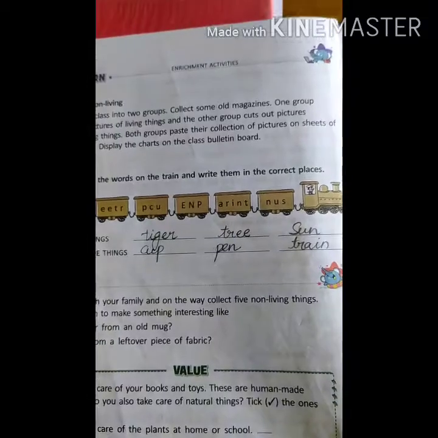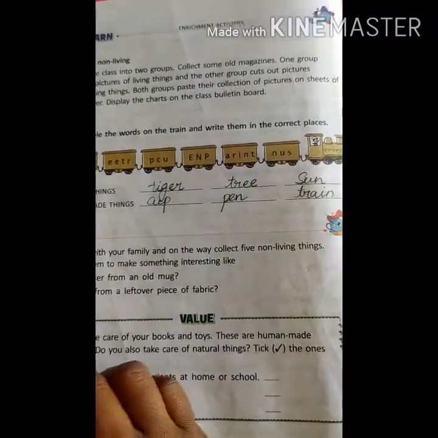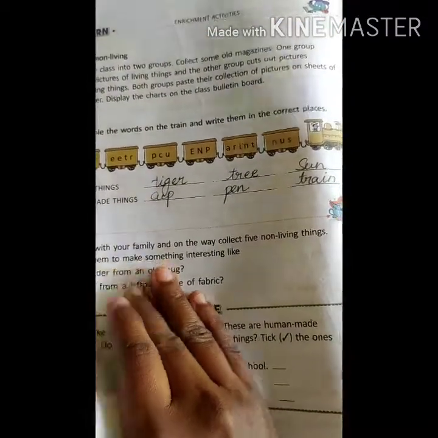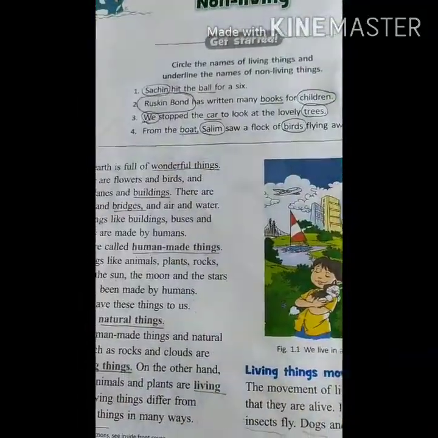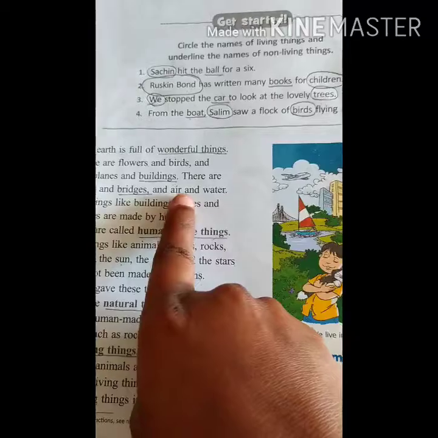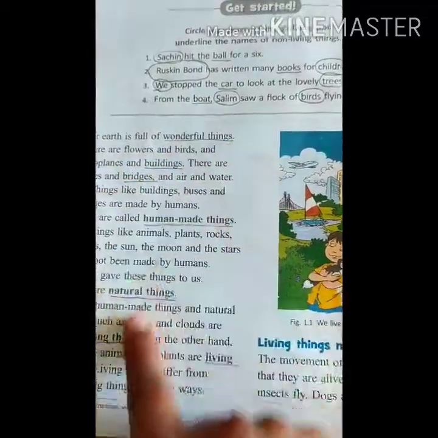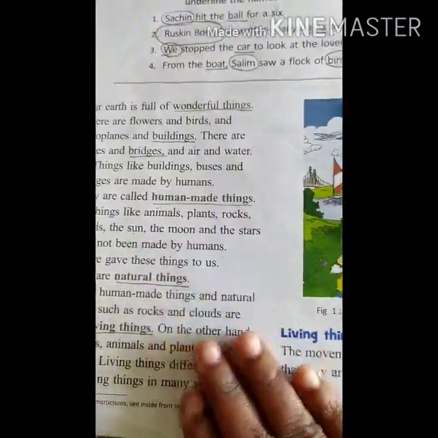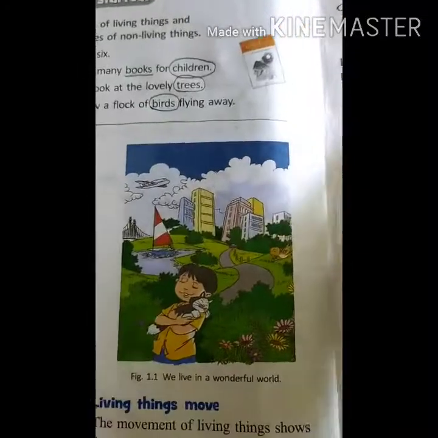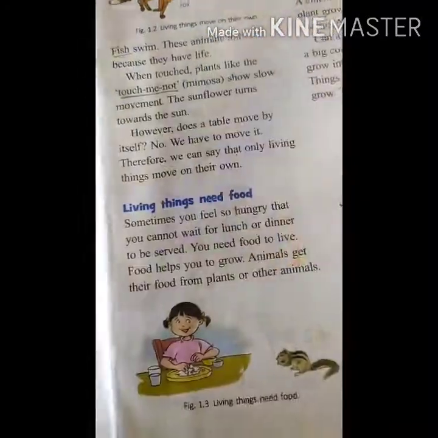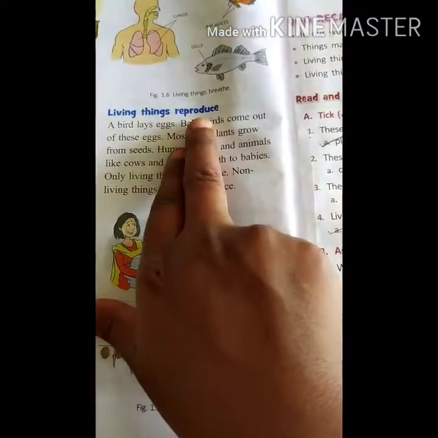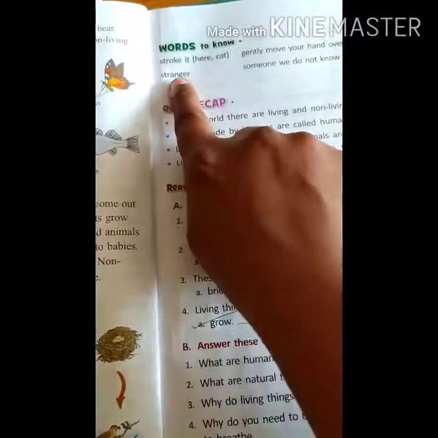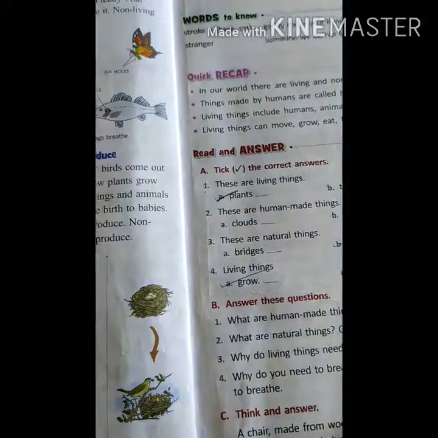Okay, children, so this is all about living things and non-living things. Tomorrow I will ask the new words from the living things, non-living things lesson. What is the spelling of bridges, wonderful things, human-made things, natural things? Okay, mimosa plant, like touch-me-not. These all things I will ask you. And what is the spelling of reproduce? What is the meaning of stroke and stranger? This all.